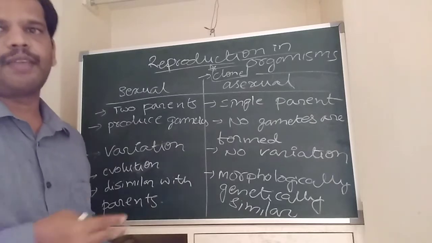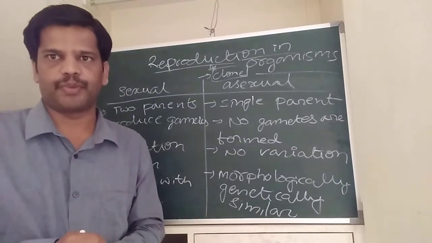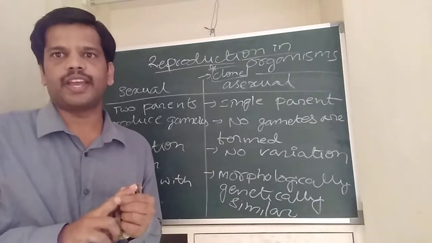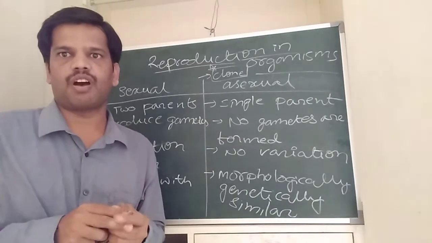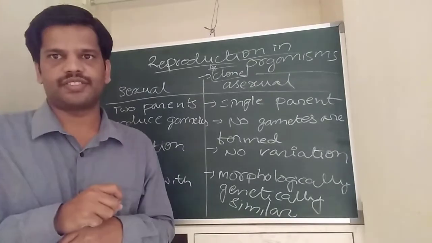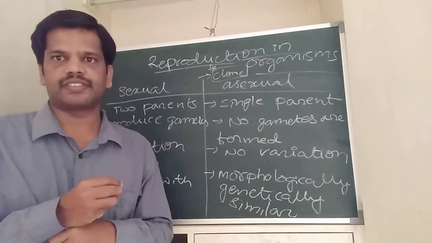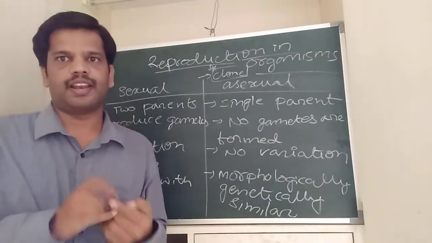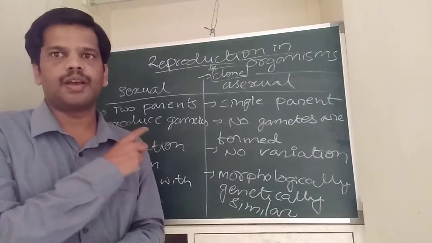Here are some important points between the sexual and asexual modes of reproduction. In sexual reproduction, two parents are involved. They produce gametes. These gametes fuse to form a zygote. The zygote leads to an individual organism. The individuals formed are morphologically and genetically dissimilar with their parents.